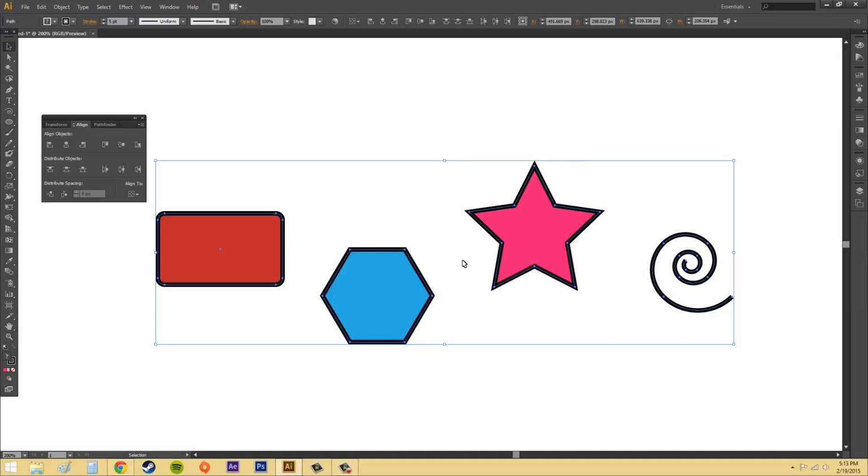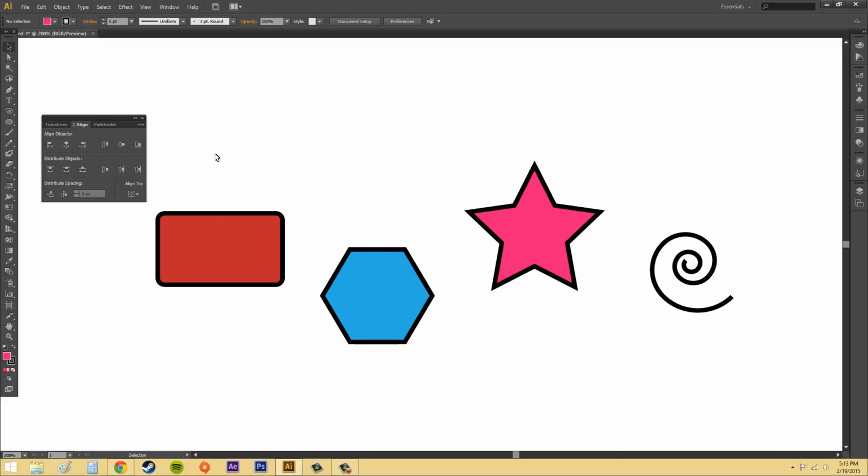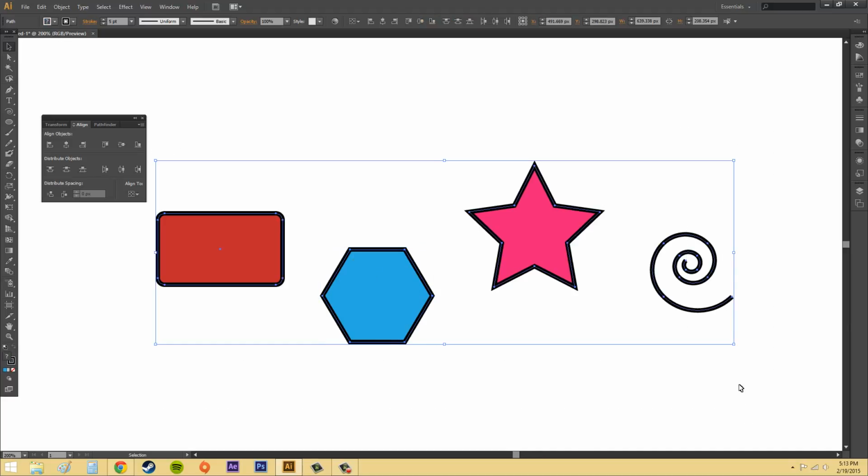Alrighty. Now if we want these all together, we have to start aligning these up a little better. We want to get these into a straight line is basically what we're trying to do. So let's use this Align To button. Let's click this, and we want Align to Selection. We'll select them all. Let's go Align to Selection.